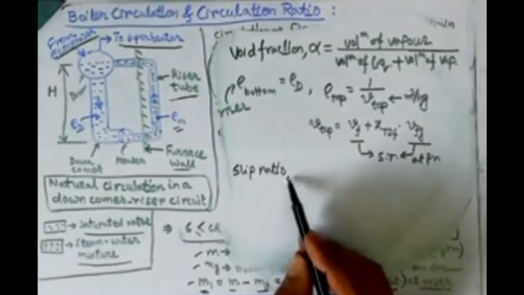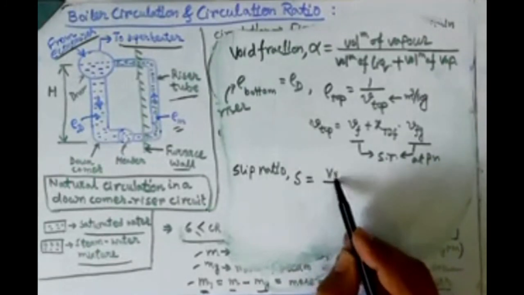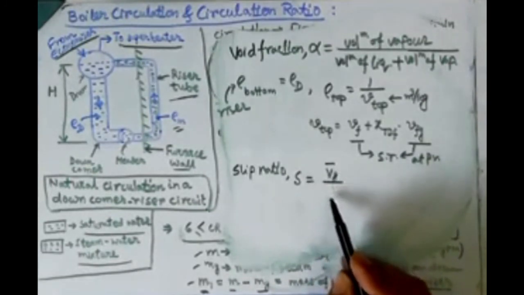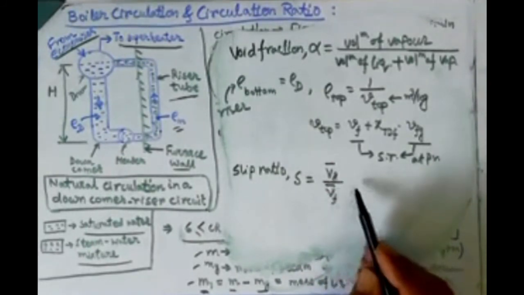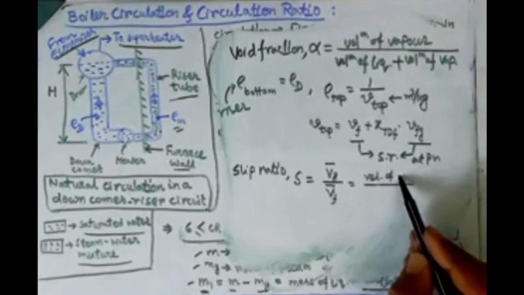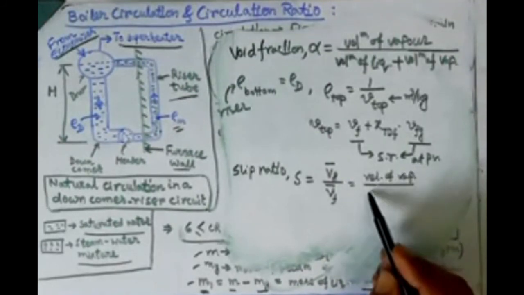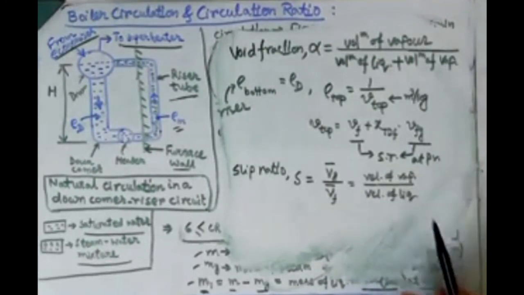It is generally represented by S. That is nothing but V bar g by V bar f. The bar over V means velocity: the velocity of vapor to the velocity of liquid. Okay, that is the slip ratio. So that velocity can be found out.